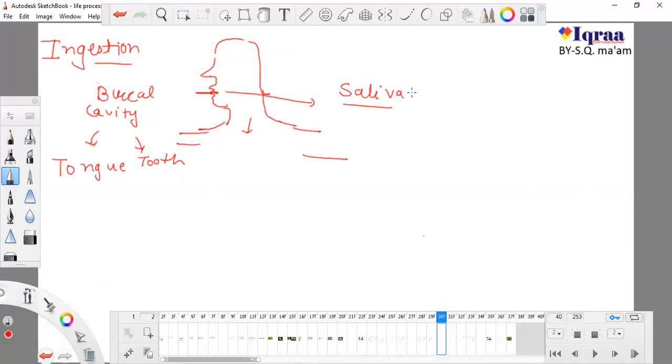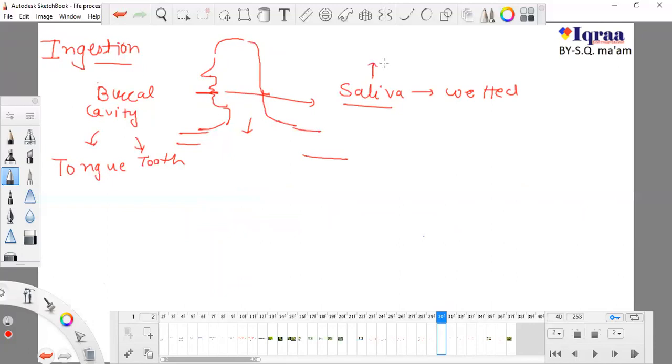By the help of this saliva our food is wetted, and our tongue and teeth help us to grind our food and make it very smooth for easy passage. Whenever we eat something, our mouth waters. This is because of this saliva.